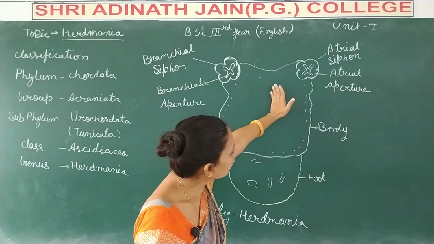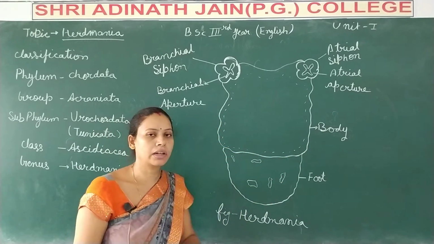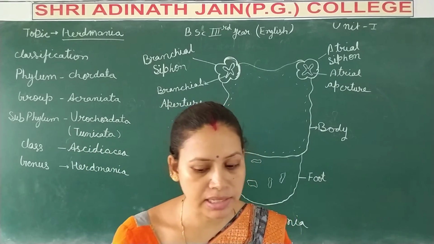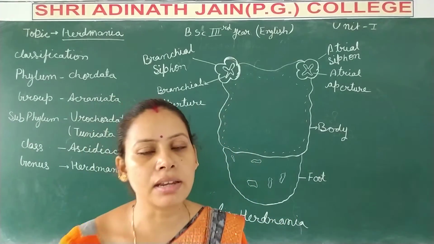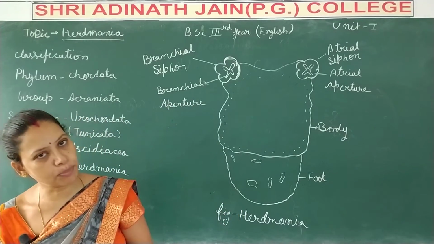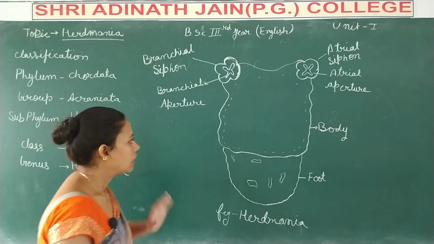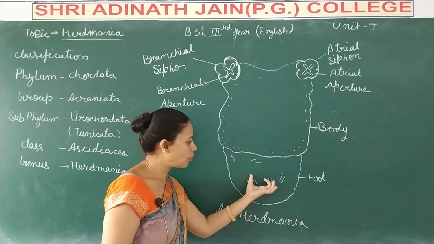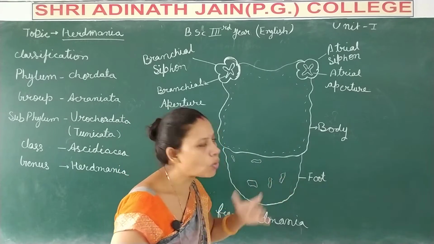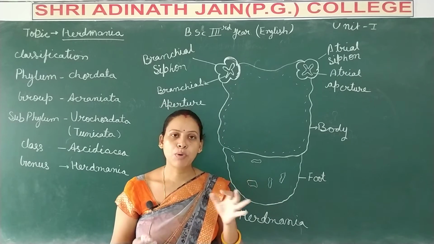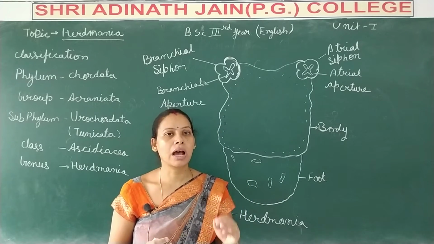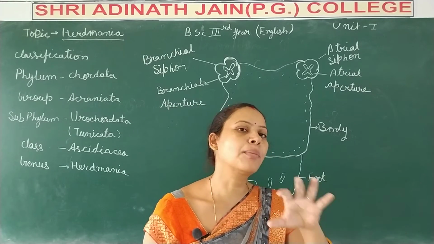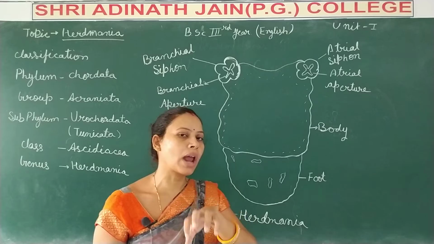The whole body of Herdmania is covered by the test, and this test is made up of tunicine protein. Now the second portion, which is known as the foot, is used by these animals to settle on a rock or on the shell of some living gastropod animal.